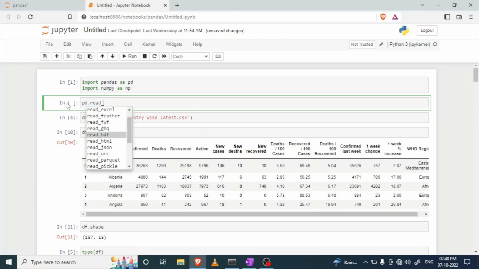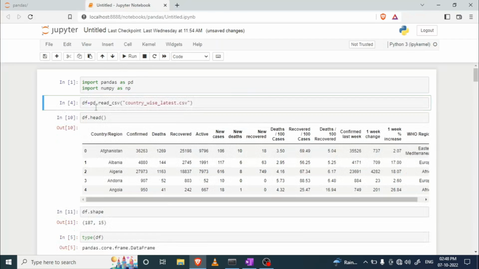You can check from here. When we read any CSV file, we need to pass the name of the file in the parentheses, and after passing the file name, we will get a data frame like this.